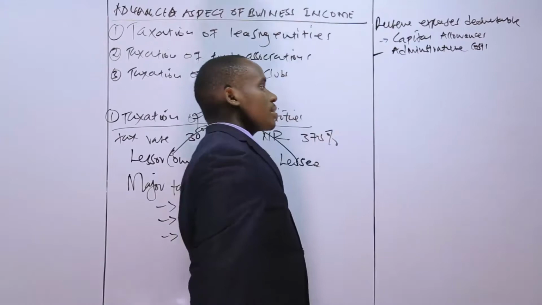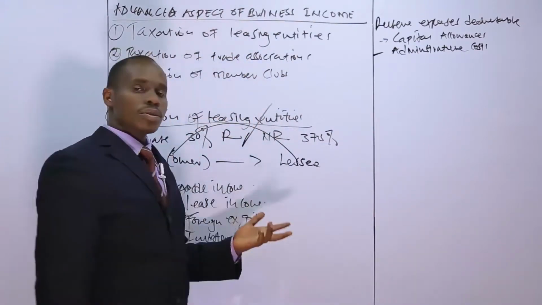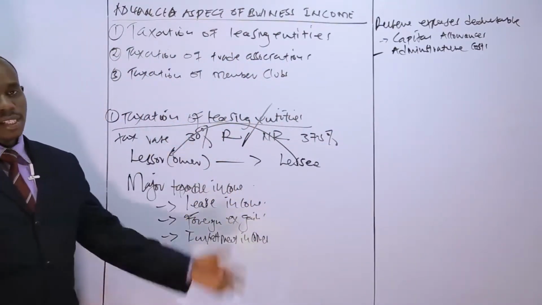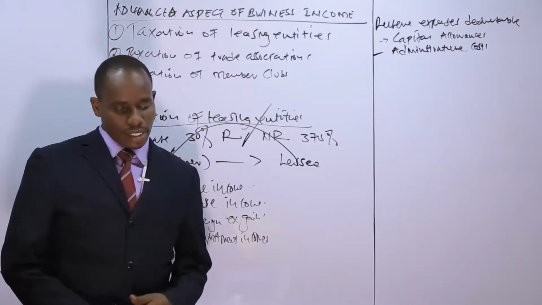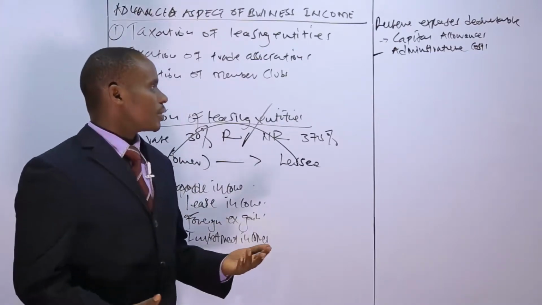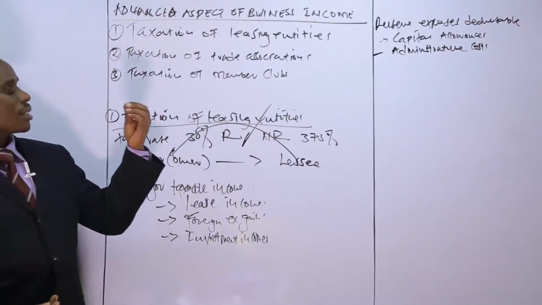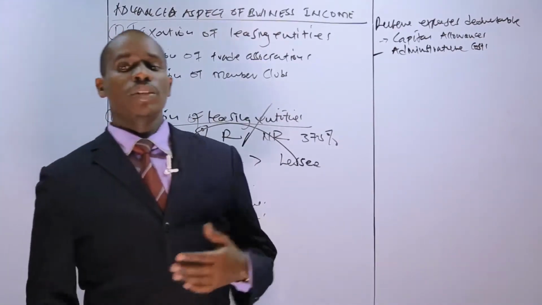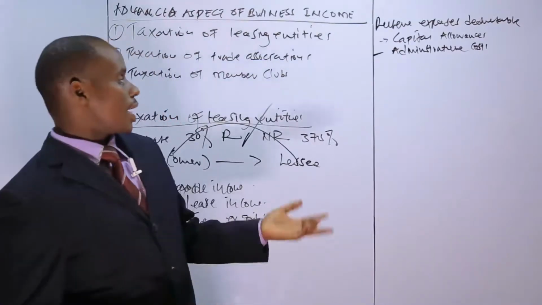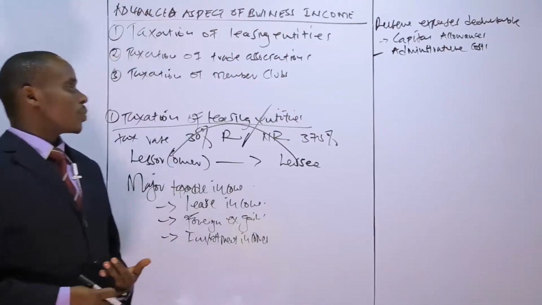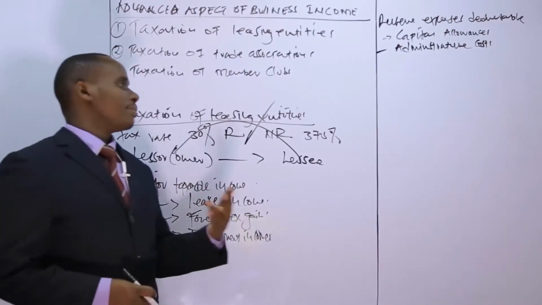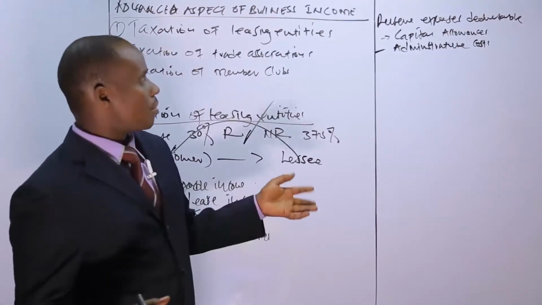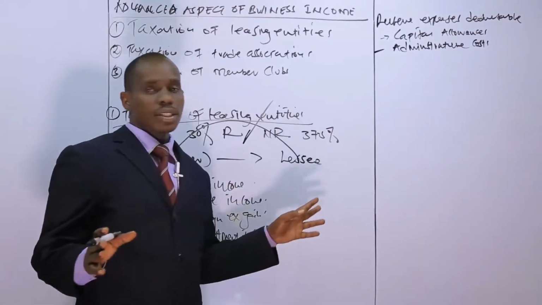The other expense that is deductible is administrative costs. These administrative costs are operating costs incurred by the leasing entity. For instance, general expenses like postage and stationery. We have costs like lunch, we have rent, we have license, anything to do with the administration.